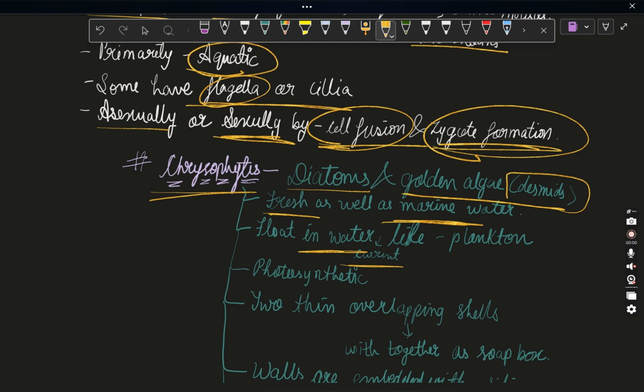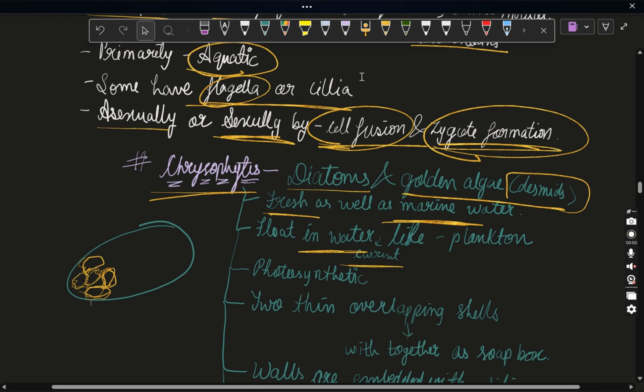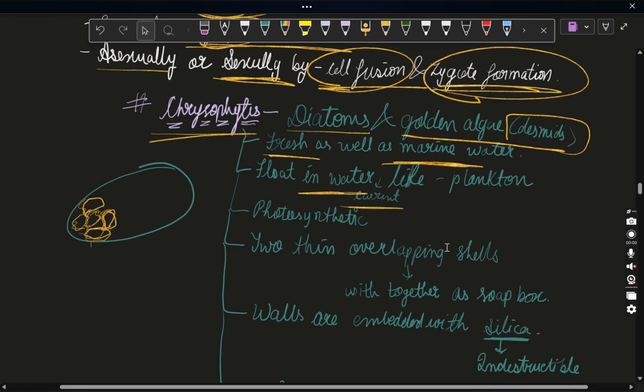Okay, see, sometimes in a water pond, for example, they come on the upper side of the water and form this golden yellowish structure in the water current, which looks different. So this is what we are talking about. It floats in water currents like plankton.